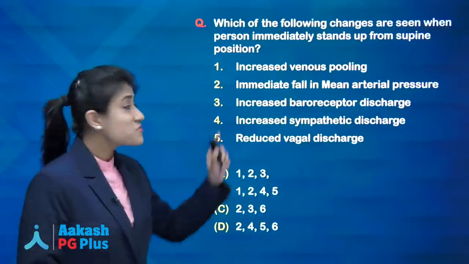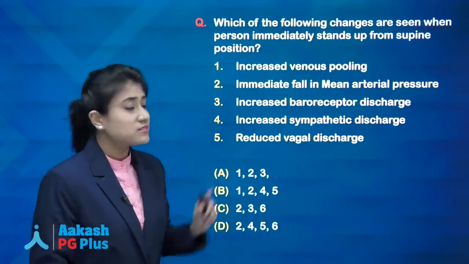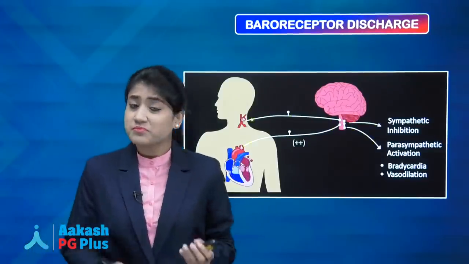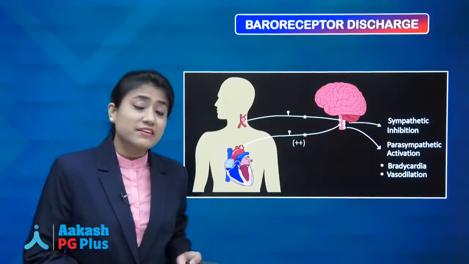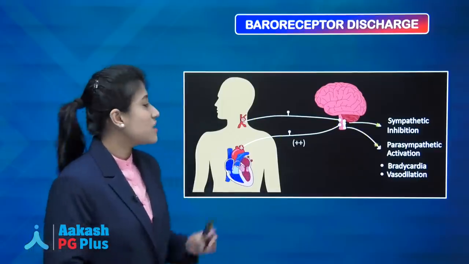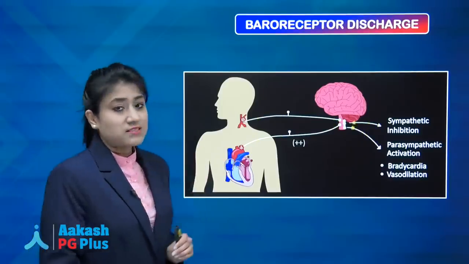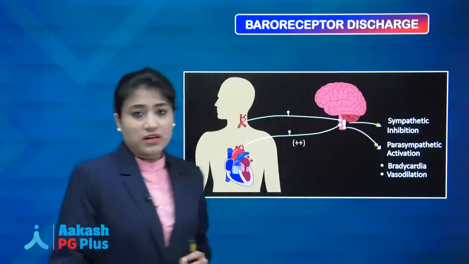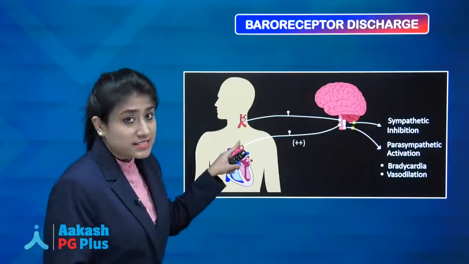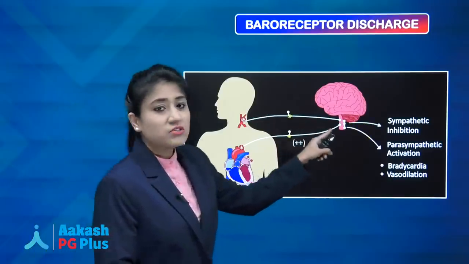Now starting with our question, which of the following changes are seen when a person immediately stands up from a supine position? Okay, so first we will talk about the baroreceptor discharge. We know whenever there is increased mean arterial pressure, then there will be increased baroreceptor discharge from the carotid sinus and from the aortic sinus. And from the carotid and aortic sinus, this information goes to the medulla in the form of 9th nerve and 10th nerve. Okay, so from the carotid sinus it is 9th nerve and from the aortic sinus it is 10th nerve, which is carrying afferent towards the medulla.